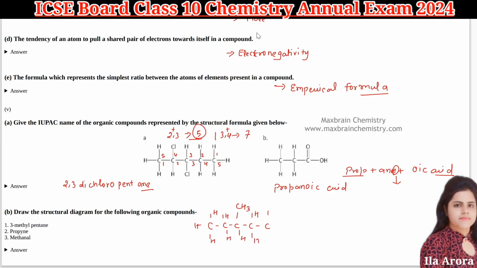This is the structural formula complete. Next is propyne. So in the main chain we need 3, then propyne means the triple bond is on the first position, from both sides it would be first, then it would be CH3, and then here CH. Then last, methanol. So methanol means it would be a 1 carbon compound.